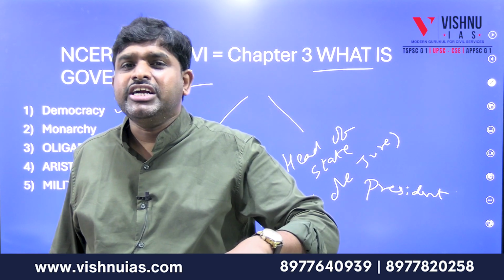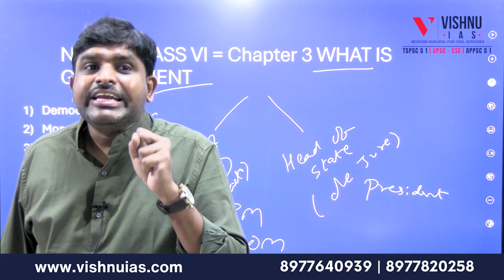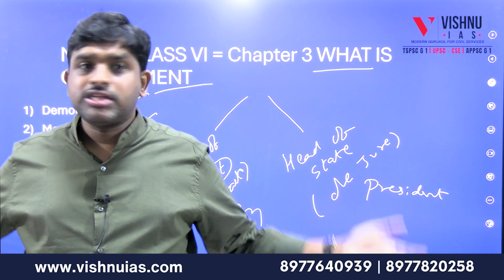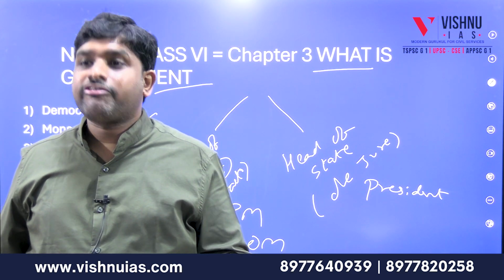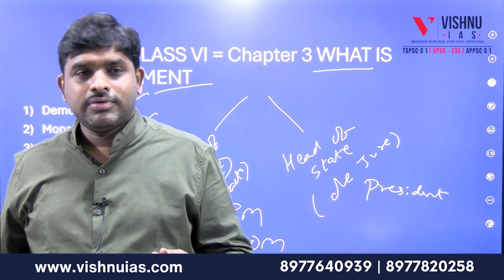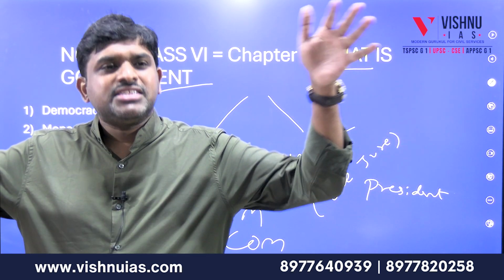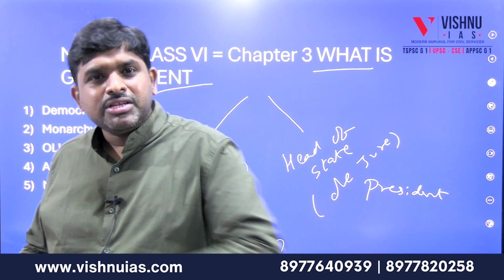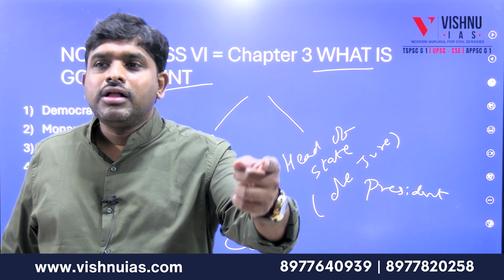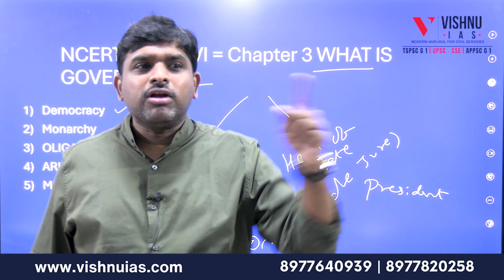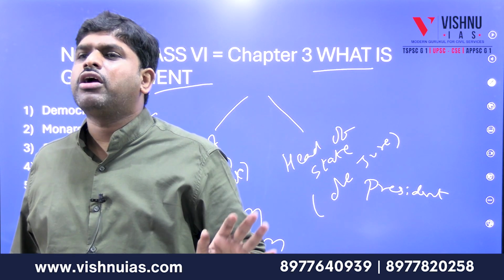When a single person rules through force, it is called military rule. Sometimes the military captures power with force. They have the force and will dismantle the democratic system. This happened multiple times in Pakistan, like General Musharraf. Where a democratically elected system already exists, the military comes in with weapons, dismantles it, and the military chief becomes the ruler. It is called military rule. Pakistan had military rule multiple times. India is the only country that got independence in the 1940s and is still a democracy till date. Indonesia also got military rule.